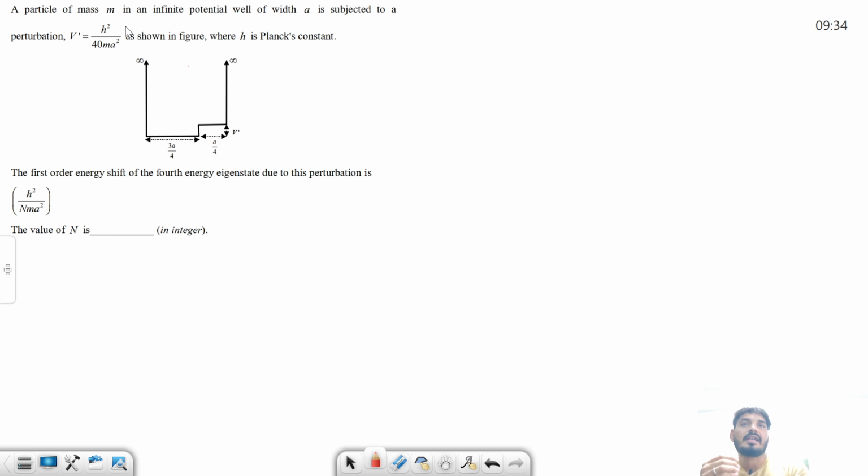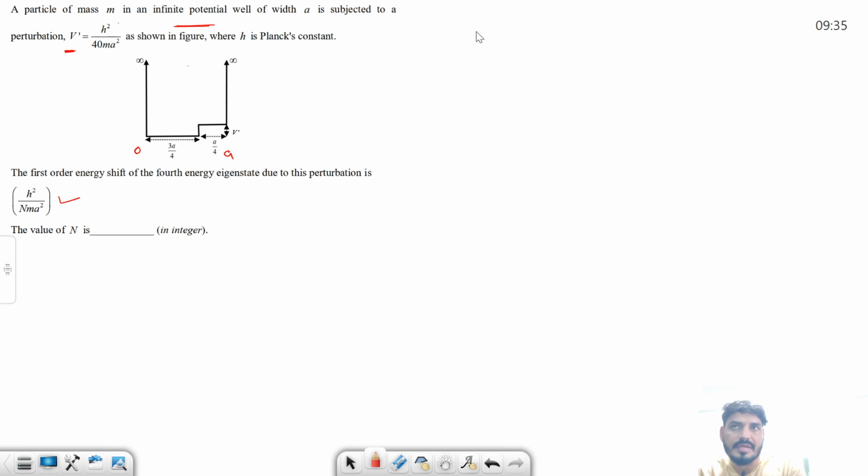So the question is: a particle of mass m in an infinite potential well, of width a. Width a means the well from 0 to a is given to us, and this is the perturbation V dash shown in the figure, right? The first order energy shift in the fourth energy state due to this perturbation is this. Then what is the value of n? So see what is given: a perturbation of this kind is given, and the correction in energy in the fourth eigenstate is this. So see what will happen.